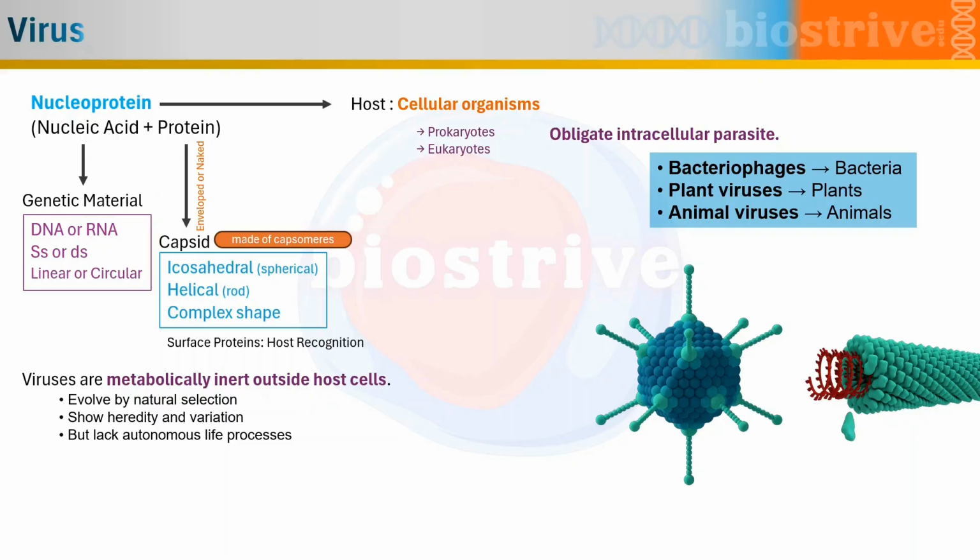Another thing to remember is that viruses are metabolically inert outside the host cells, which means that viruses lack any metabolic pathways, and for their reproduction or for their division they are entirely dependent on the host cells. The viruses have evolved by natural selection, which is quite obvious. Viruses also mutate and they also show variation patterns, but they lack autonomous life processes. That's why they will need specific cellular organisms to reside in.